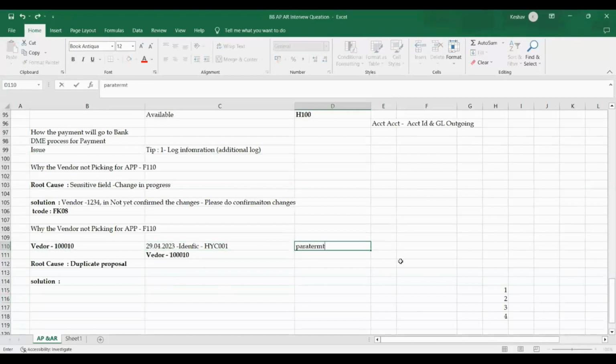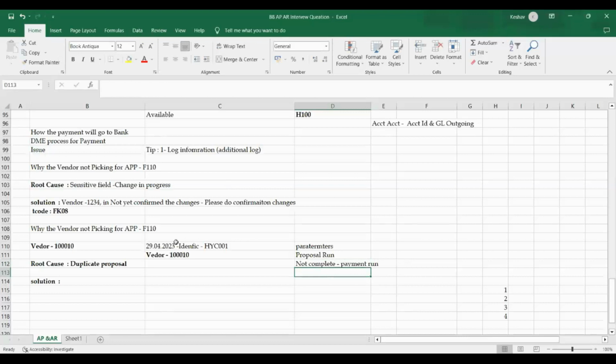You enter the parameters perfectly and execute the proposal run, but you have not completed the payment run. For some reason you have not yet completed the payment run.